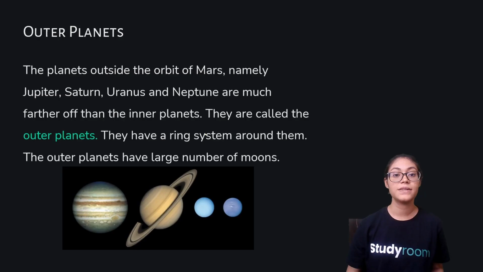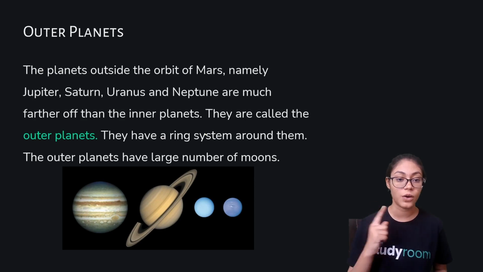Right? The planets outside the orbit of Mars, namely Jupiter, Saturn, Uranus, and Neptune, are much farther away than the inner planets. They are called outer planets. They have a ring around them. The outer planets also have a large number of moons. So these are some of the characteristics.